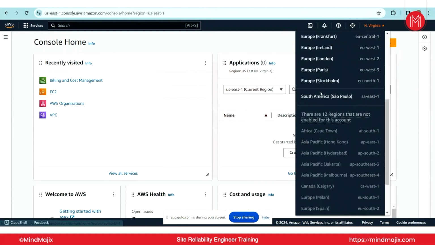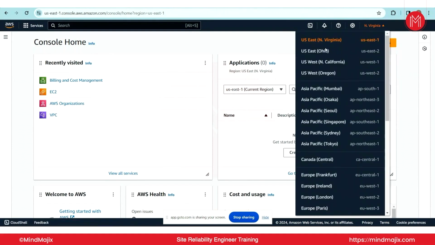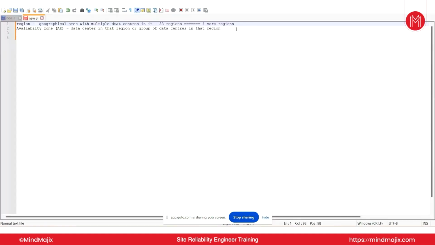Here, currently all the regions number nearly 33 as part of AWS, and they want to bring up four more regions going forward, which they have plans for. And AWS has approximately 105 AZs around, and 12 more AZs they are planning.